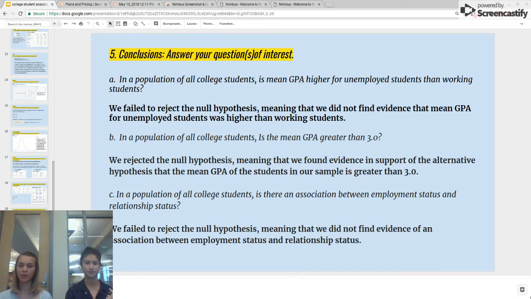And for our third one, in a population of all college students, is there an association between employment status and relationship status? We failed to reject the null hypothesis, meaning that we did not find evidence of an association between employment status and relationship status.